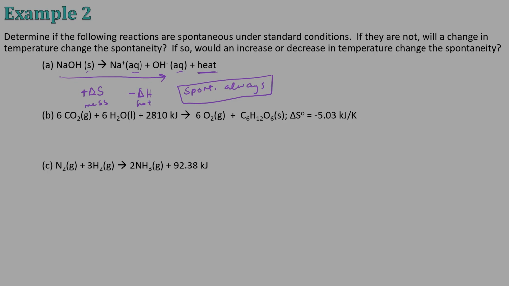All right, so in this one I have a positive delta H and a negative delta S. And that's the complete opposite of what is above. So this one is never spontaneous. In this one, my delta S is negative and my delta H is negative. So both of these are negative, so that means that this is going to be spontaneous at low temperatures. All right, so I know because they're both negatives. Negative is low. That's how I memorized it. If they were both positive, it'd be at high temperatures.